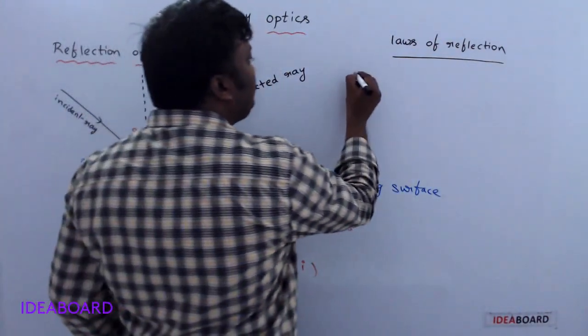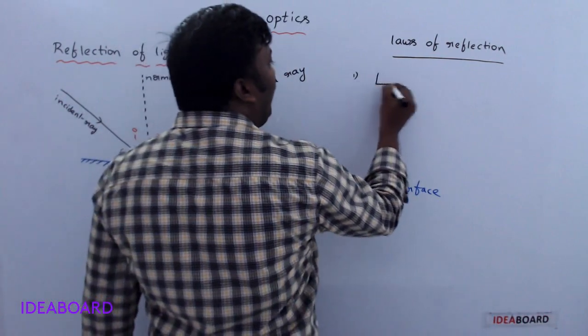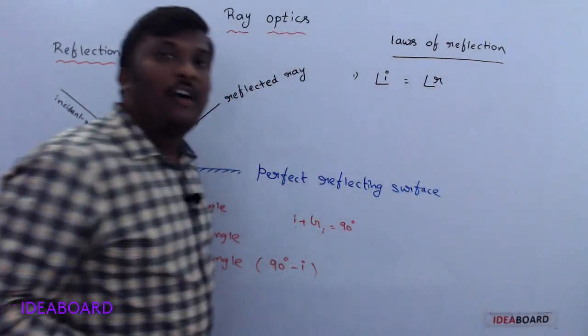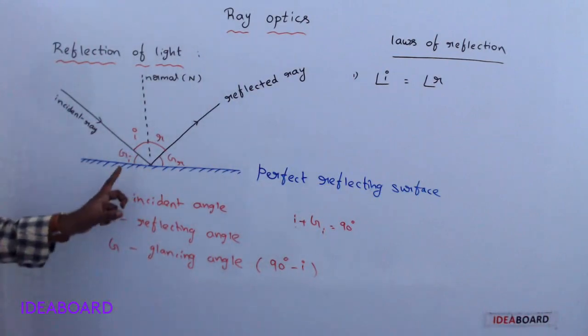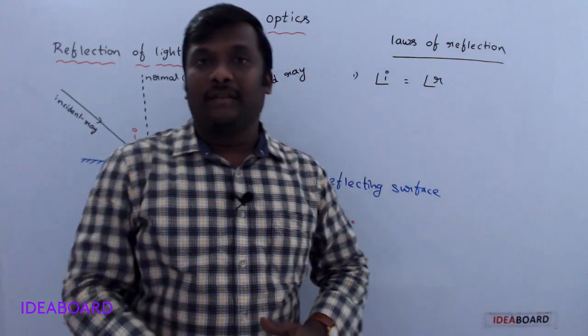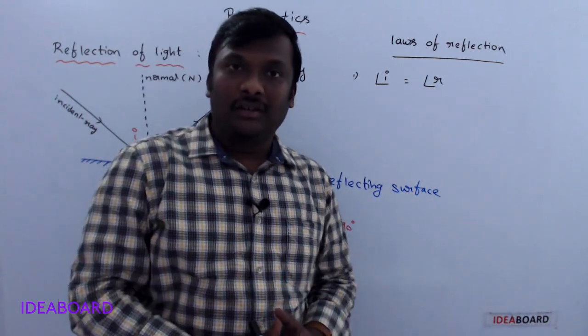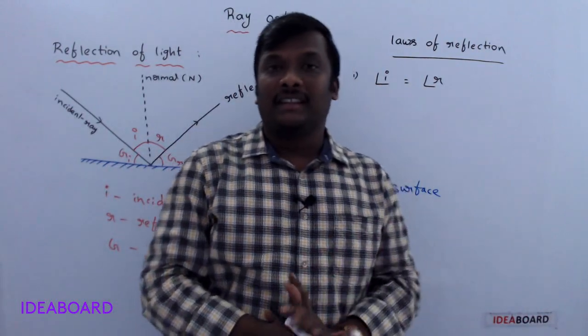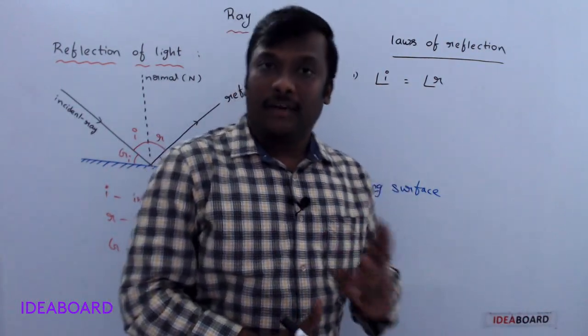The first law: the angle of incidence is always equal to the angle of reflection. This law is applicable to all reflecting surfaces. Wherever you observe reflection, you can apply these two laws. What is the first law? Angle of incidence is equal to the angle of reflection.